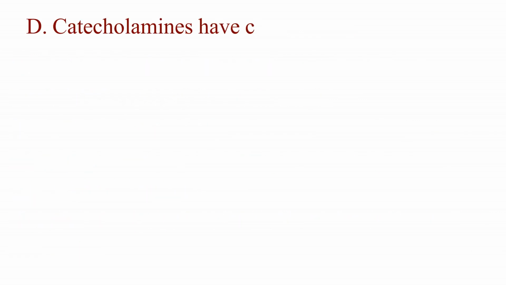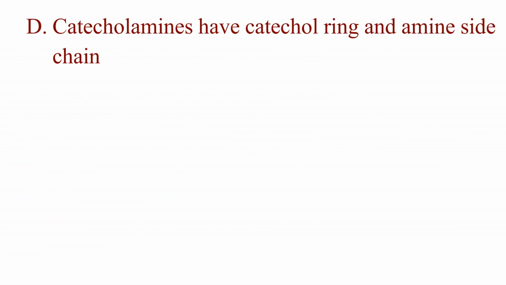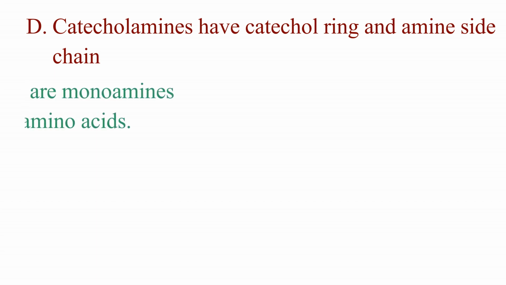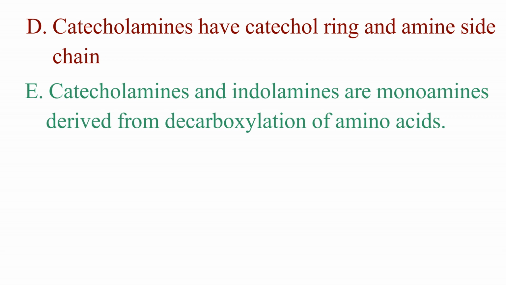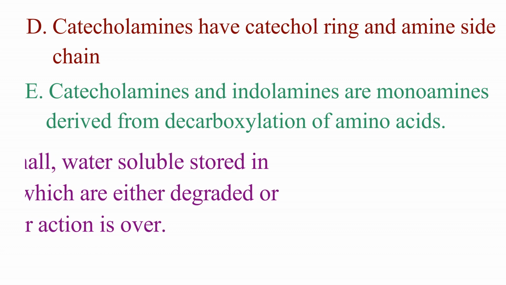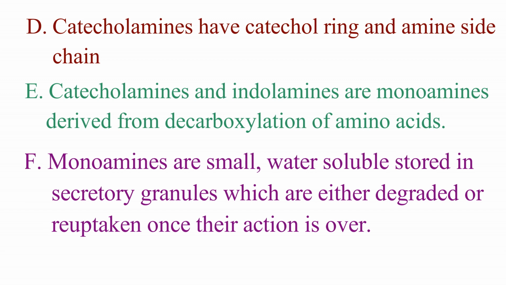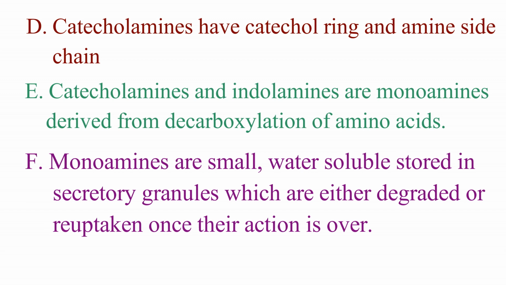The catecholamines are characterized by the presence of catechol ring and an amine side chain. The catecholamines and indolamines, that is serotonin, are the monoamines produced by the decarboxylation of respective amino acids. These are small water-soluble molecules that are stored in secretory granules that protect them from enzyme degradation. After their action is over, monoamines are either inactivated or undergo reuptake into the cells that produced them.